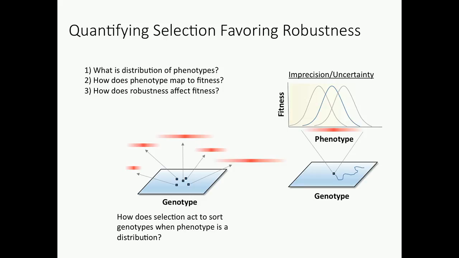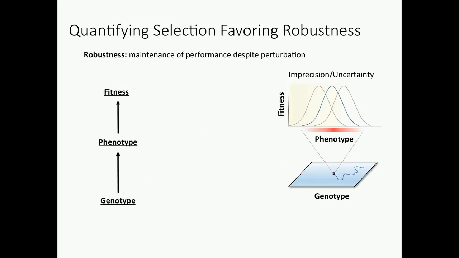So what we want to do is create a theory where we can actually map this and parameterize it with actual data. So what we need is a system where we can quantify the distribution of phenotypes, then quantify how the phenotype maps to fitness, and then we can understand how robustness is selected for in this case. Okay? So what we need is a genotype to phenotype to fitness map. The genotype to phenotype map will be affected by gene expression noise, and then the phenotype to fitness map can be affected by random perturbations in the environment.